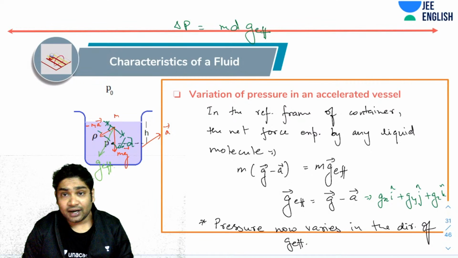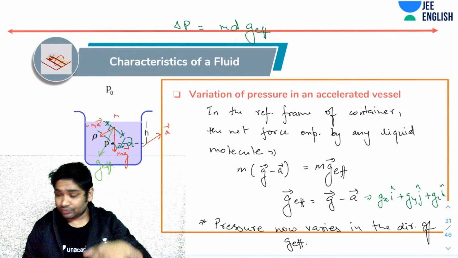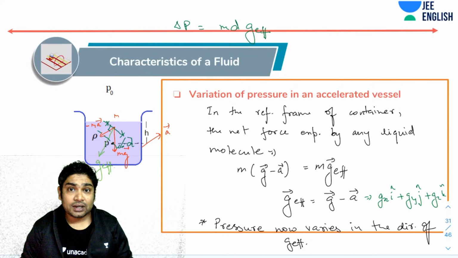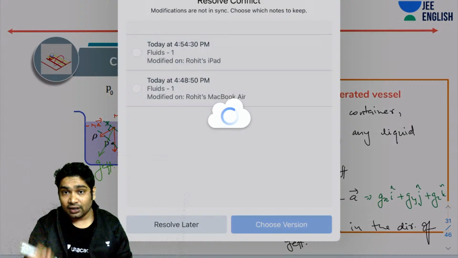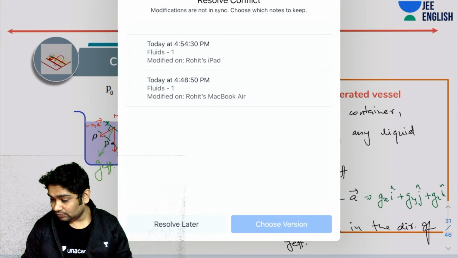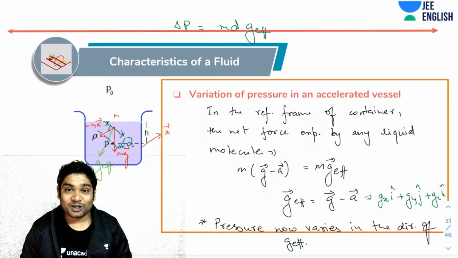Now you will realize that when you were moving in the direction of the force of gravitation, the pressure was increasing by whatever the distance you were moving, with respect to the distance.